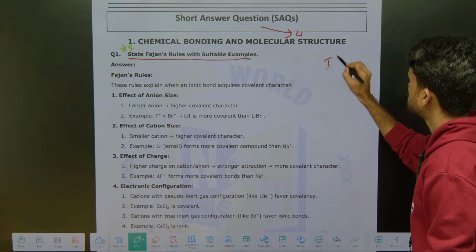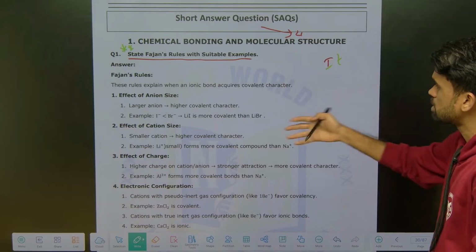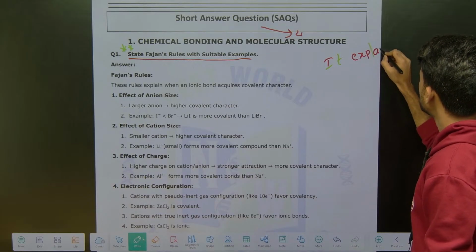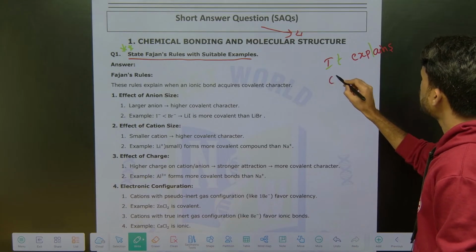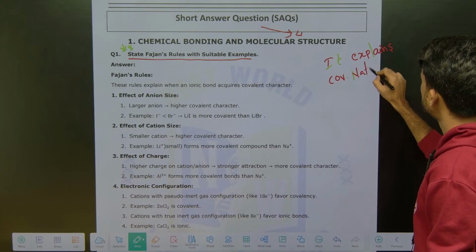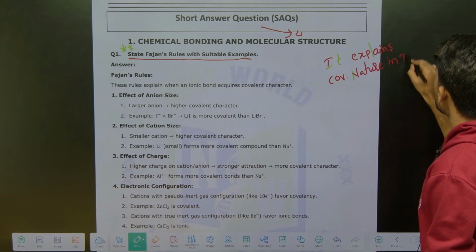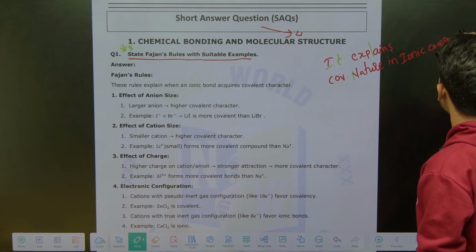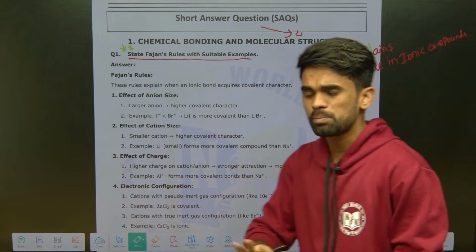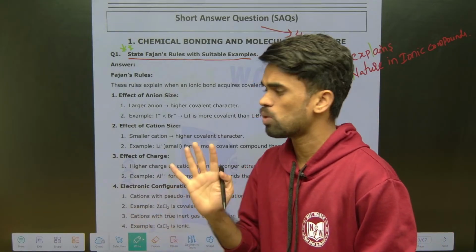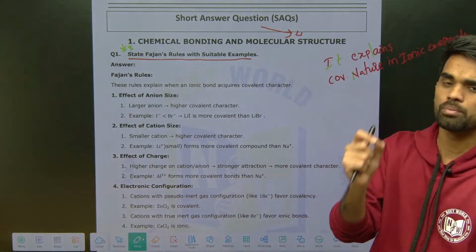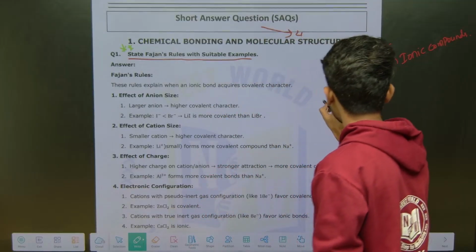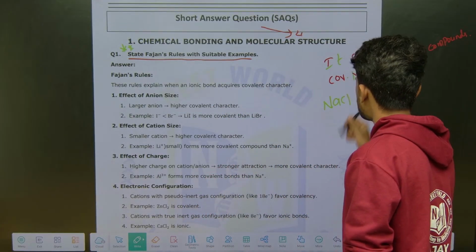See here what exactly Fazan's rule is. I will say it orally first, then you can go through these points. It explains the covalent nature in ionic compounds. So there are some ionic compounds and there are some covalent compounds, but there is no 100% ionic, there is no 100% covalent compound. Every ionic compound has some minimum amount of covalent nature. For example, NaCl, we say NaCl is an ionic compound, right?